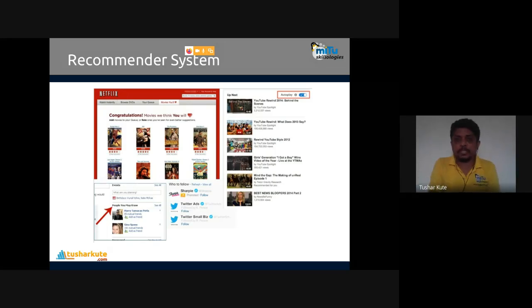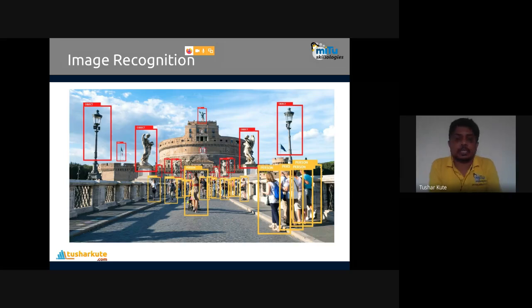Next, image recognition techniques. See this. Once you upload a photo on Facebook, you can check that this photo can be automatically tagged. The person who is present there is identified by Facebook, and it asks, do you want to tag this person here? If you say yes, automatic tagging will be done, and face recognition inside that photo is possible by this particular method. Data science is running behind it.